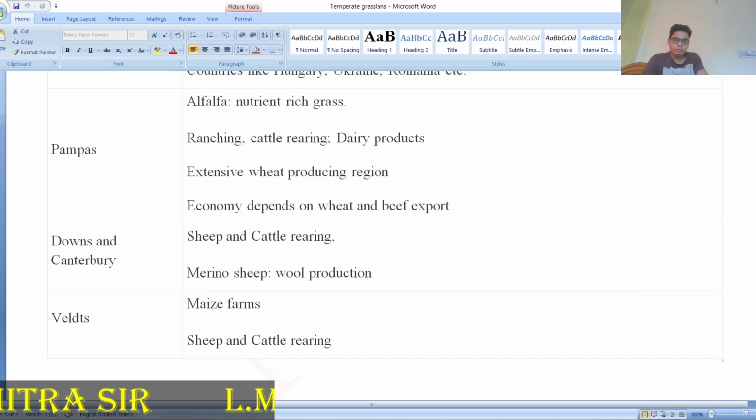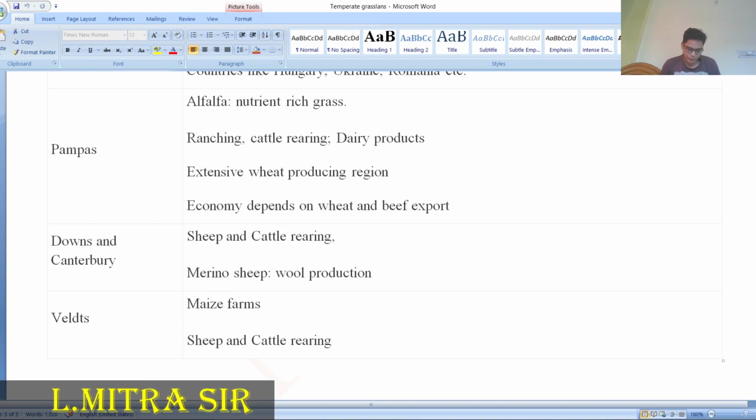As per your book, the regions have already been given, temperature also given, and precipitation we already discussed. For natural vegetation, you can find only grass there, which we have to discuss: life in the temperate grassland.